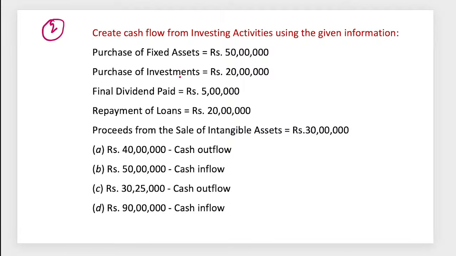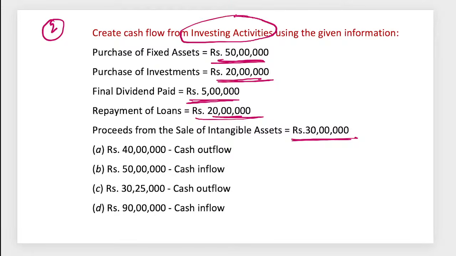Purchase a fixed asset worth rupees 50 lakh, purchase investment 20 lakhs, final dividend paid 5 lakh, repayment of loan 20 lakh, proceeds from the sale of intangible asset 30 lakh. So what will be the cash flow from investing activities? Not necessarily all these transactions belong to investing. Some belong to operating as well as financing. So what will be your answer in this case, guys? Tell me.